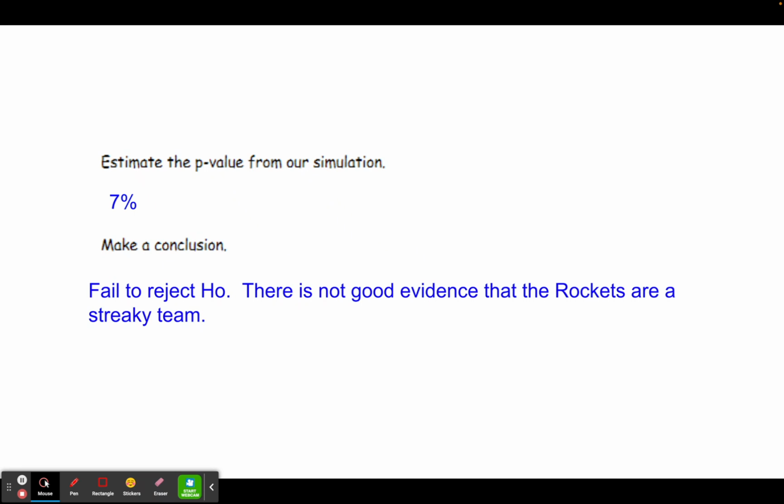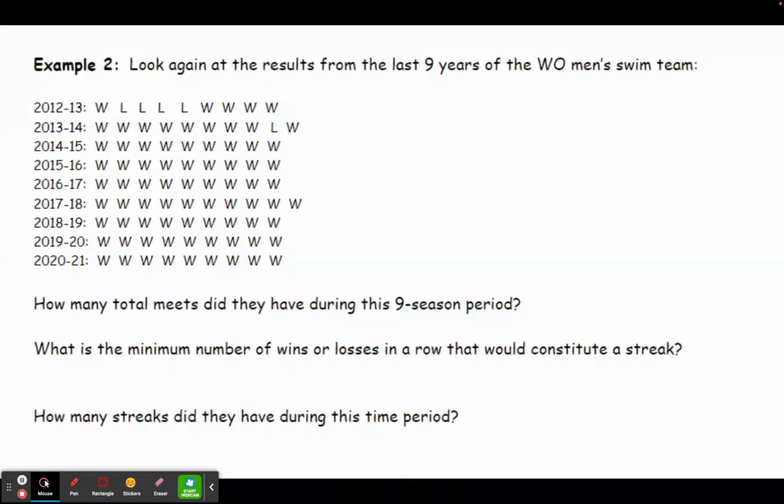So the nice thing about this section is that everything about it is the same as the other tests, except for the test statistic. That's the only part that's different. Let's look at one more example.